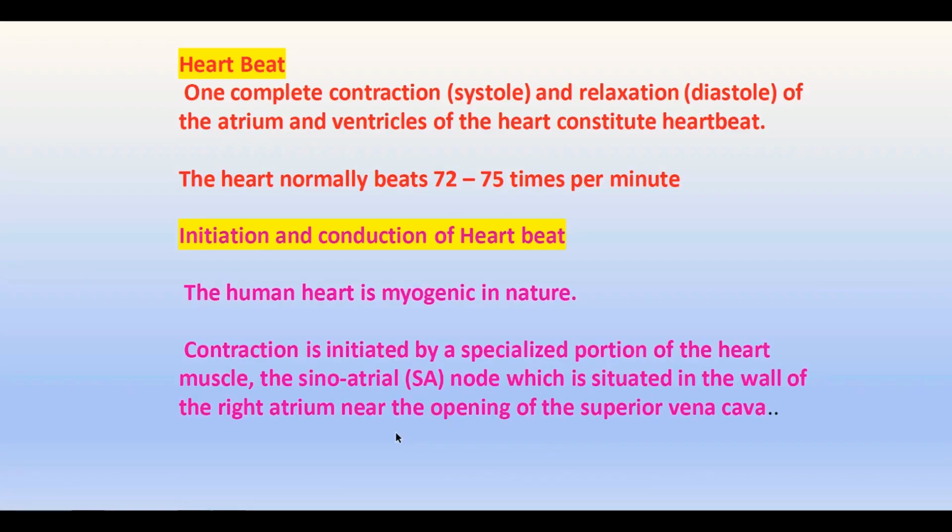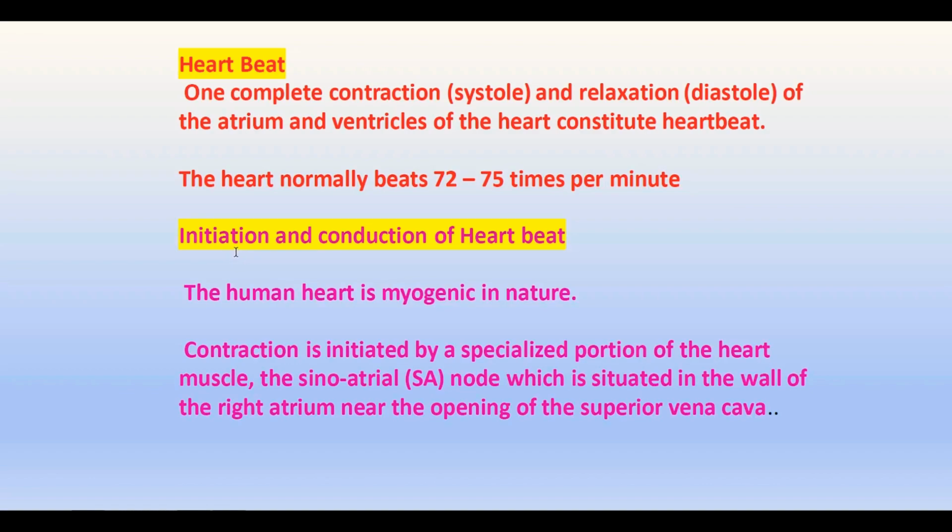Heartbeat. One complete contraction is called systole and one complete relaxation is called diastole of the atrium and ventricle of the heart, which constitute the heartbeat. That means when the atrium and ventricle contract one time, it is called systole, and when they relax, it is called diastole. So both together constitute one heartbeat. The heart normally beats 72 to 75 times per minute.